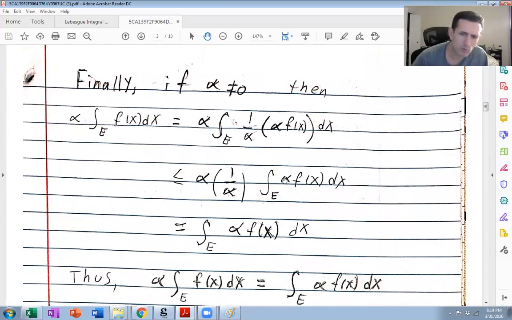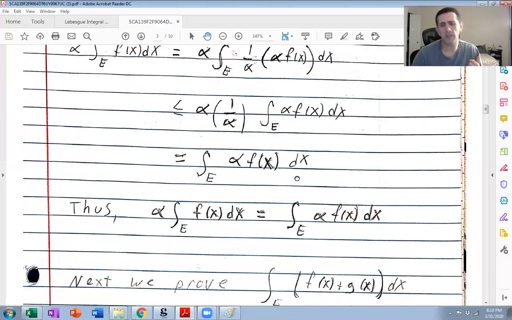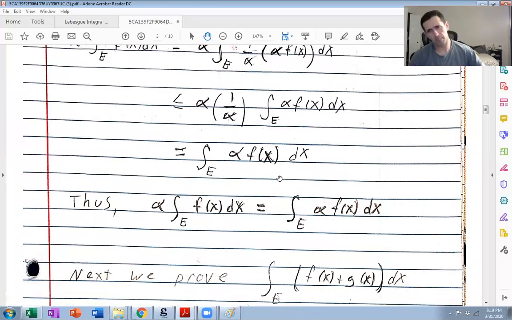So let's prove the additive property of the Lebesgue integral. And again, this is kind of a pain, we have to play around with sups and infs and all that. But it's not too bad.